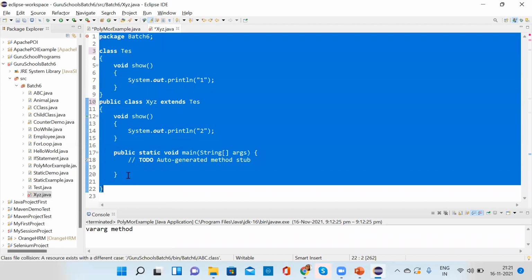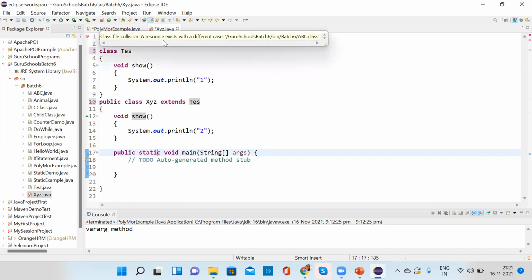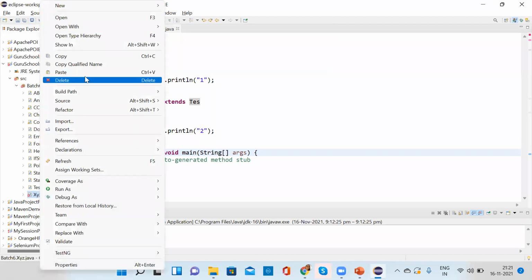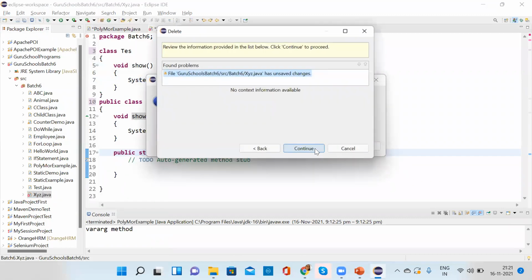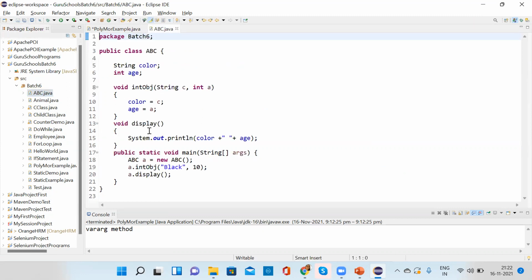XYZ is the parent class, right? While creating, you gave the class in a different package. See here what is written. In a different package, you have this XYZ already, so I cannot create this. What I will do, I will use this ABC only.